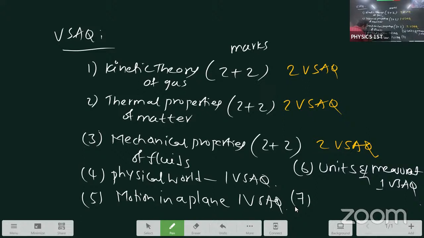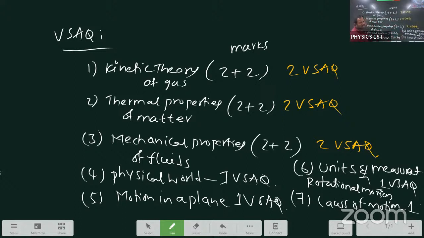One is physical world, 1 VSAQ. Motion in a plane, 1 VSAQ. And units and measurement with rotational motion. Here only write, because sometimes we are getting 1 VSAQ from rotational motion, sometimes you can get a VSAQ from units and measurement. That's why from these two, any 1 VSAQ. And the last VSAQ from laws of motion, 1. Total 6 plus 4: 1, 2, 3, 4.